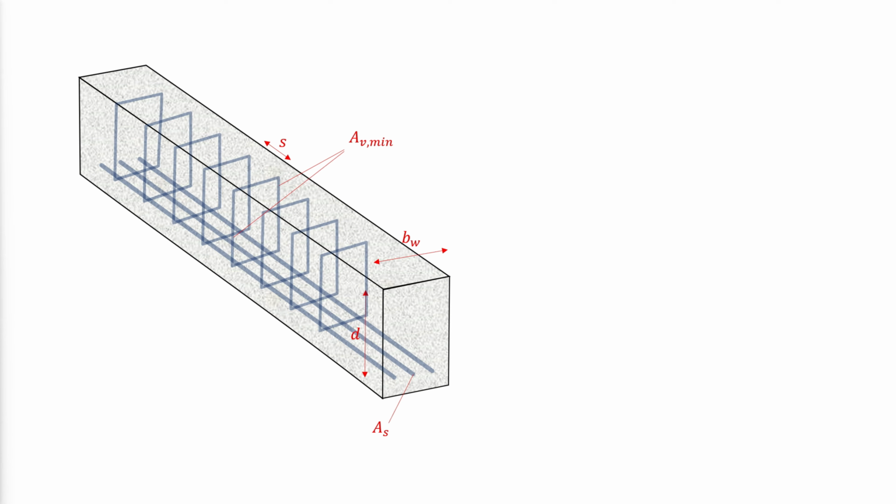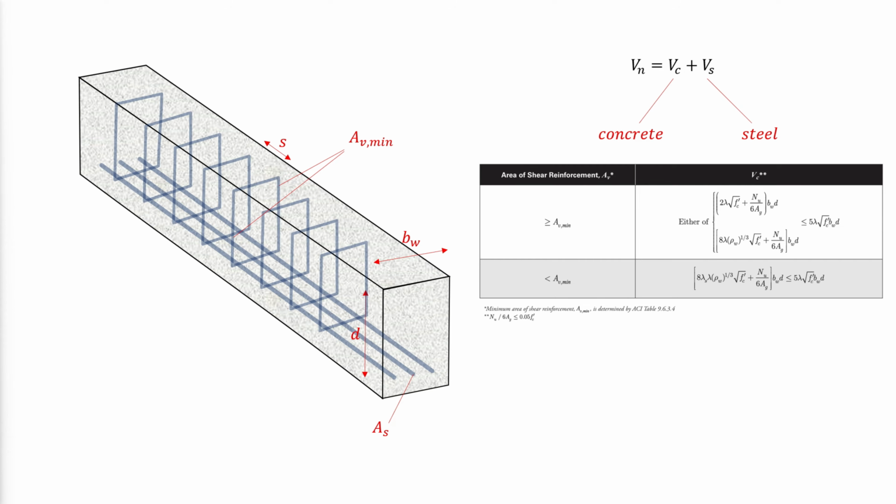The nominal one-way shear strength Vn is determined according to ACI 22.5, where there is a contribution from concrete and a contribution from steel. For non-prestressed members, Vc is determined according to the equations in table 22.5.5.1. The following table contains these equations as well as the maximum permitted Vc according to ACI 22.5.5.1.1.